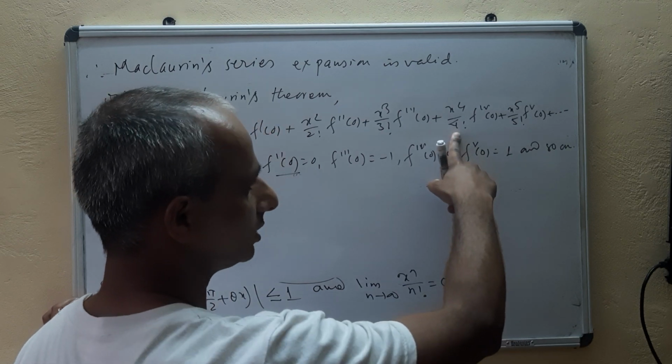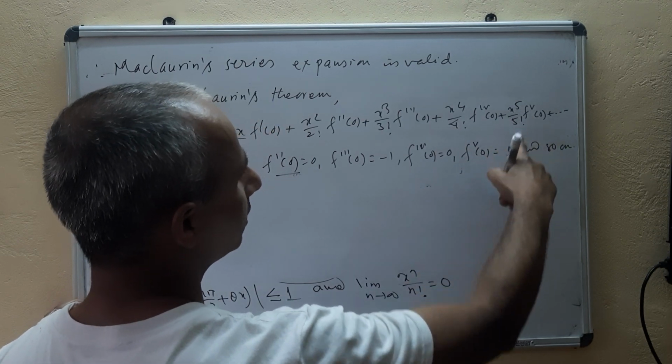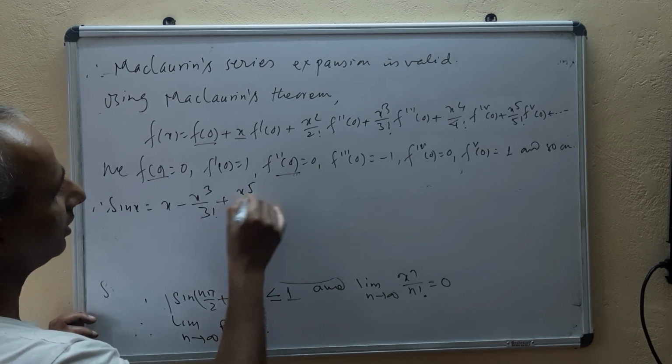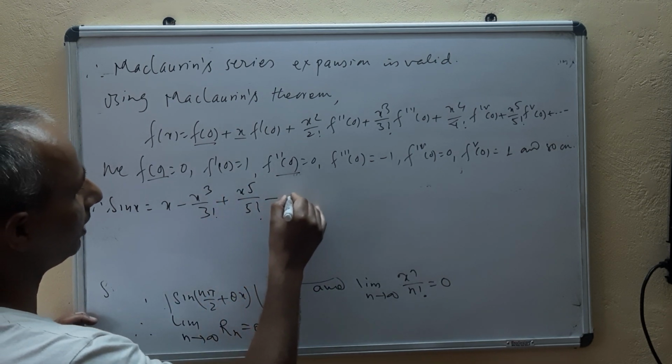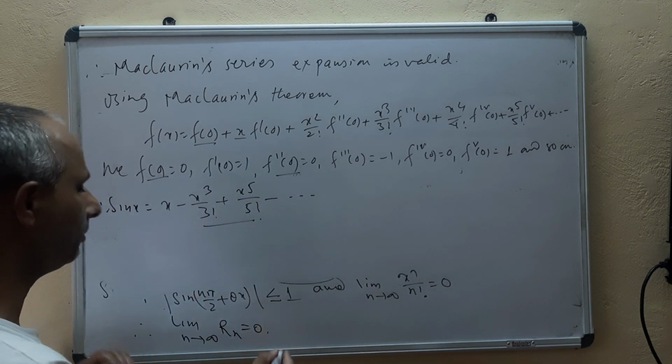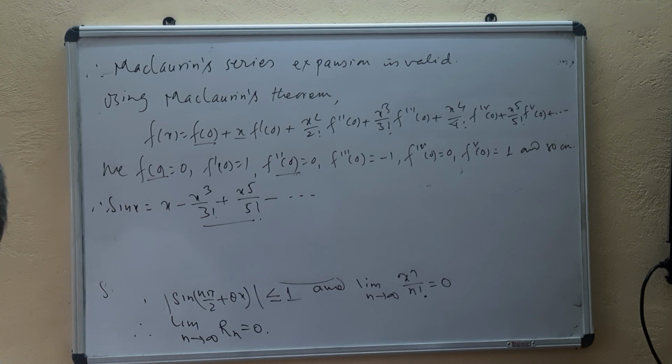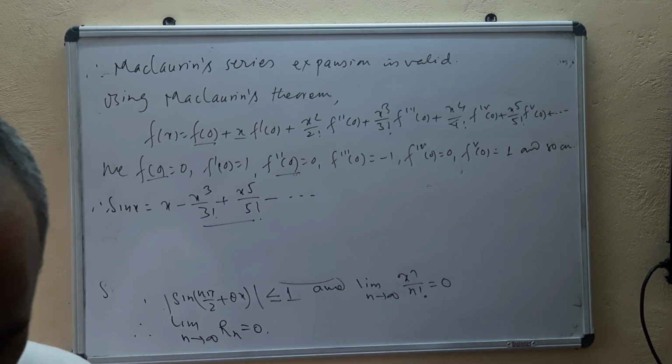So the term of x^4 doesn't come here. And then f fifth of 0 means 1, means x^5 by 5 factorial, minus and so on, which is the required expansion of sin x. By using a similar method, we can find the expansion of cos x as well.